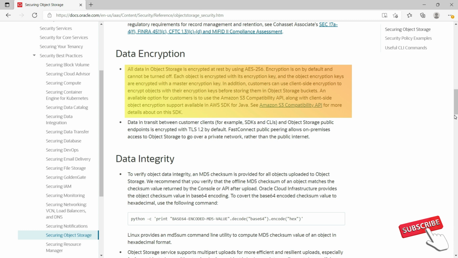All data in object storage is encrypted at rest by using AES-256. Encryption is on by default and cannot be turned off. Each object is encrypted with its own encryption key and object encryption keys are encrypted with a master encryption key. In addition, the customer can use client-side encryption to encrypt objects with their own encryption keys before storing them into the object storage bucket.